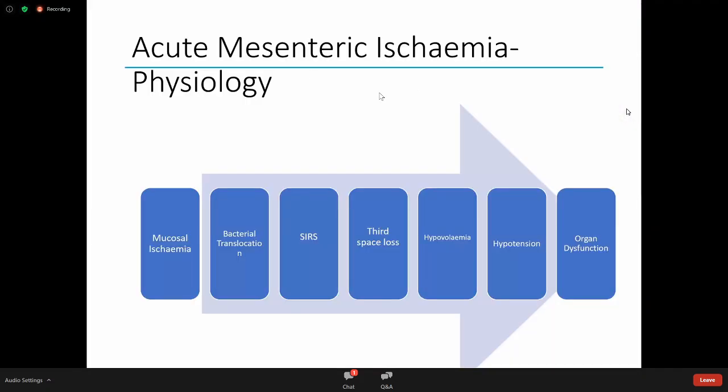So what's happening in terms of the physiology? Well, there is hypoperfusion of the gut. First of all, the mucosa is affected with ischemia. Then we get bacterial translocation because the mucosa is damaged. So bacteria leave the gut and are circulated systemically. You get a SIRS response. All of our vasculature becomes leaky as a consequence of SIRS, so you lose lots of fluid into what's called third spaces. You become hypovolemic, then you become hypotensive, and then you get widespread organ dysfunction.